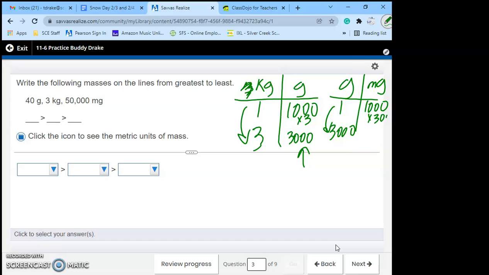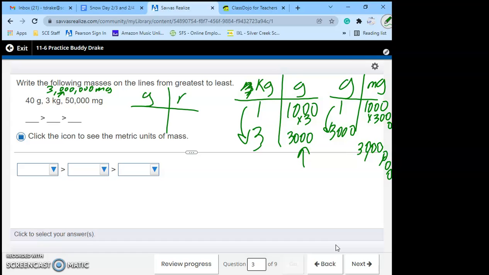Times 3,000. What's 1,000 times 3? Times 3,000? Well, it's 3,000 with 3 zeros. So it's going to be 3 million. So 3 kilograms is really 3 million mgs.